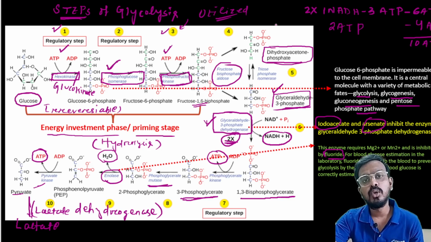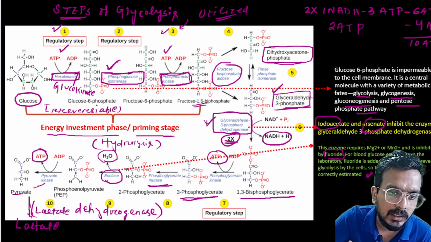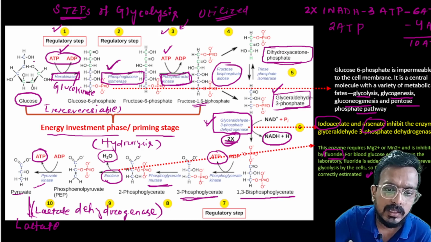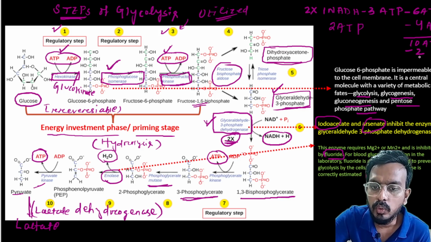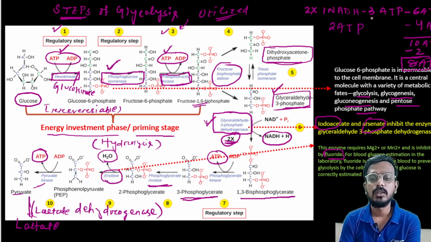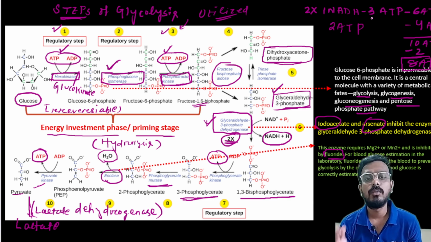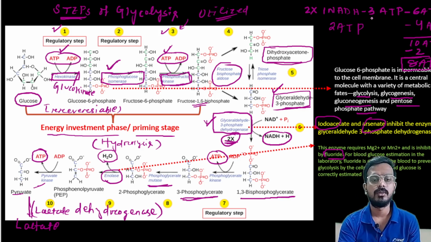But I told you the total number of ATP is 8. Why is that? You'll see, here 1 ATP is utilized, and here 1 ATP is utilized, so minus 2. So the total net ATP formed is 8 ATP. So 8 ATP is formed in case of aerobic condition when pyruvate is formed, and 2 ATP is formed in case of anaerobic condition when lactate is formed.